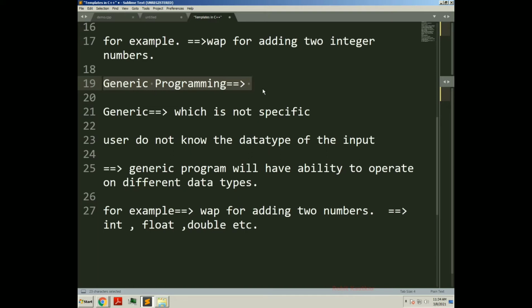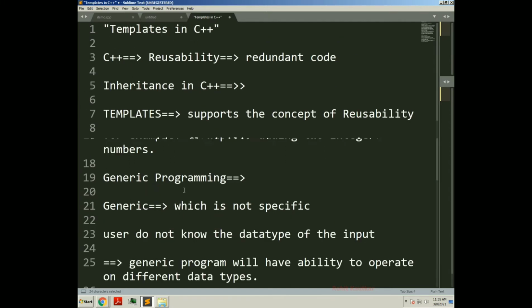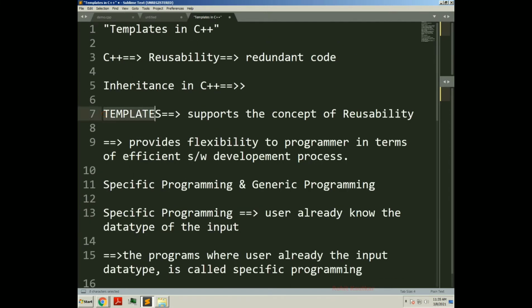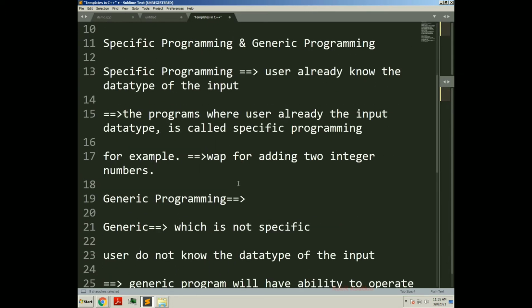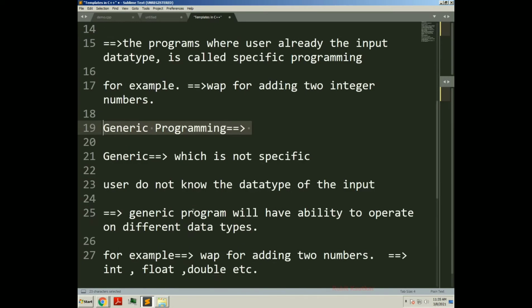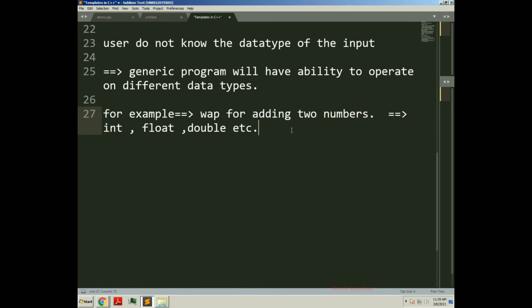That is, the user need not bother about the input data type while writing the code. So you can add numbers of various data types with the same program. You don't have to bother about the input data type while writing the code. The feature template is available in C++, which supports the concept of generic programming. Understand how we are implementing generic programming in C++.